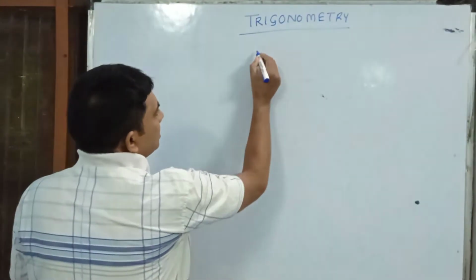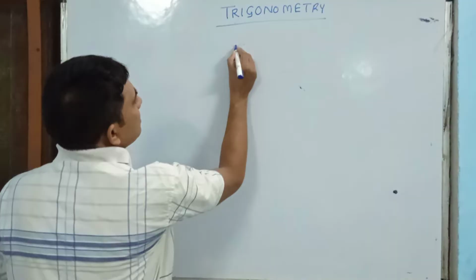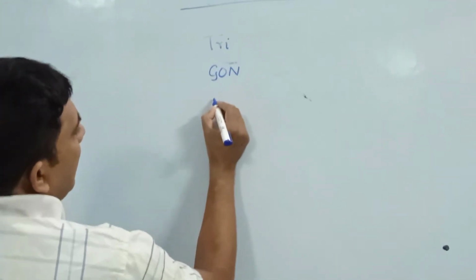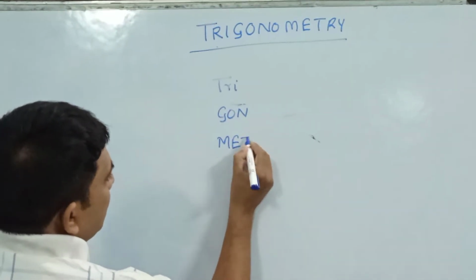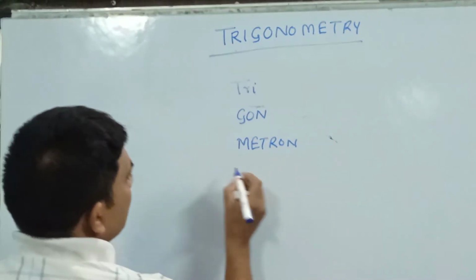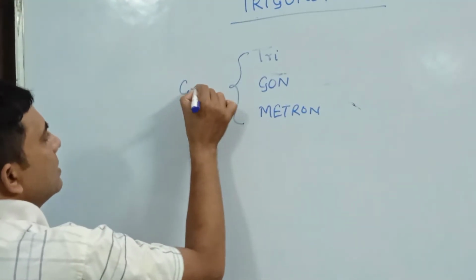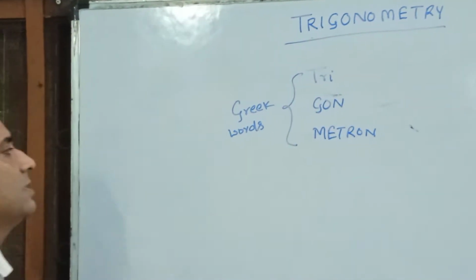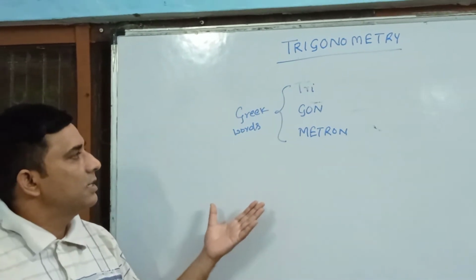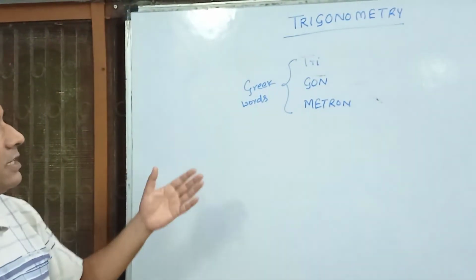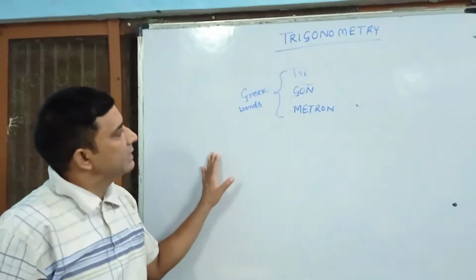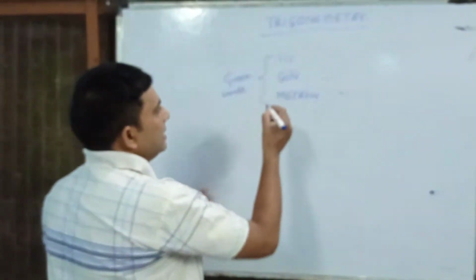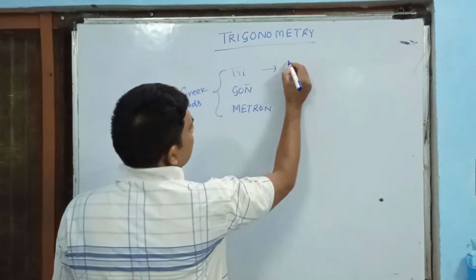It is made up of three different Greek words: tri, gon and metron. English is an international language, and many words are derived from Greek, French, even Arabic words are there. These three are Greek words, and in English, the meaning of tri is three.